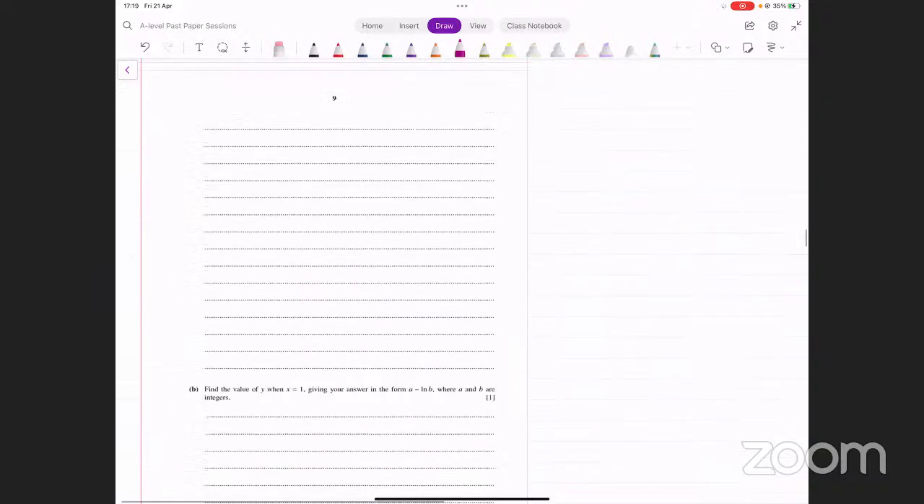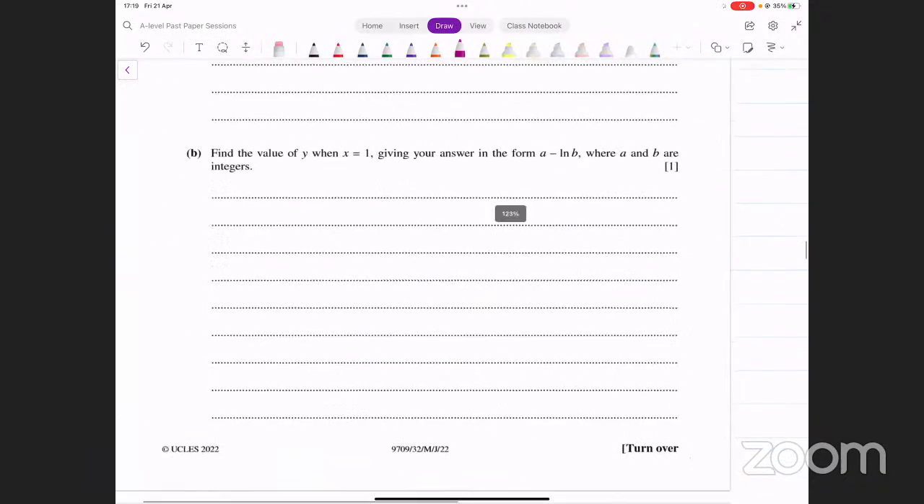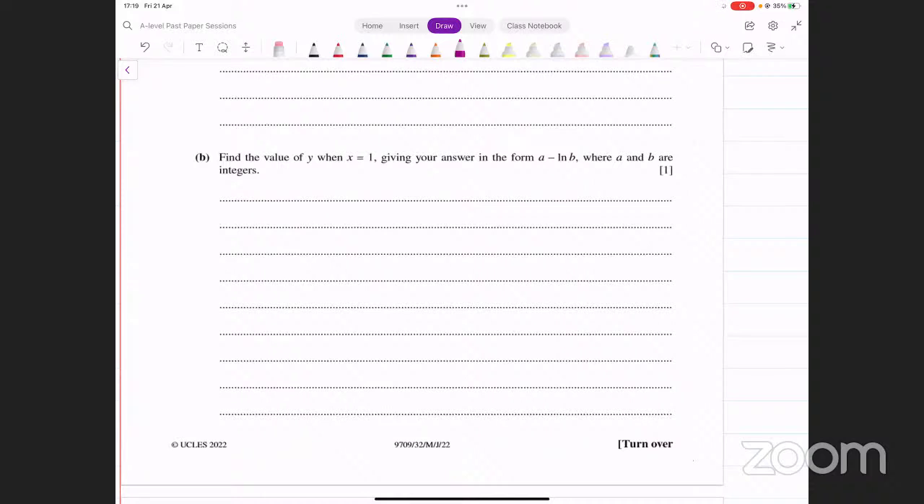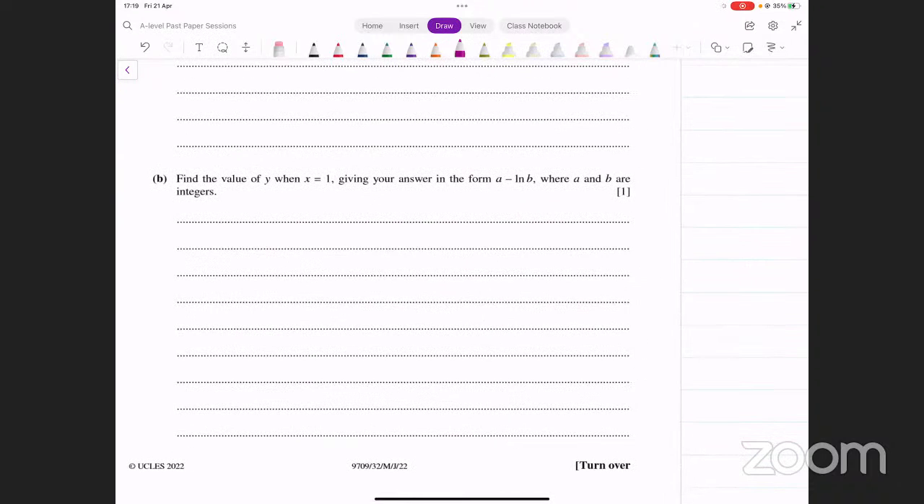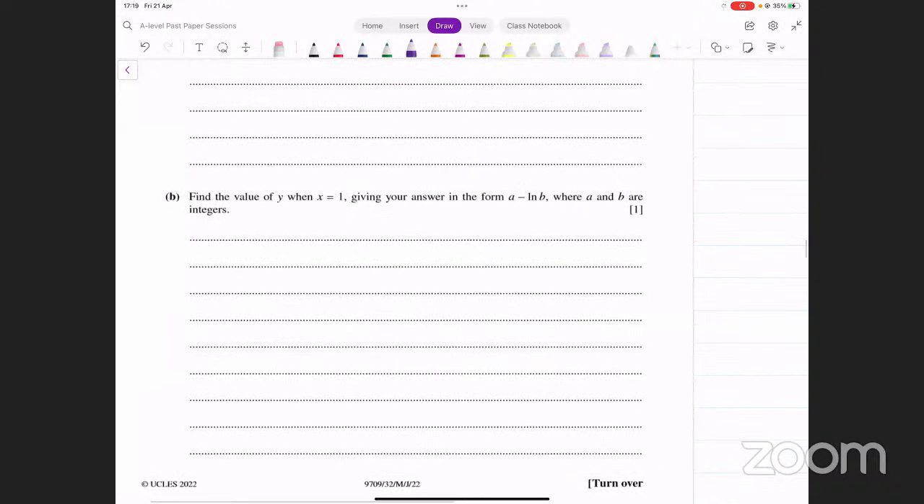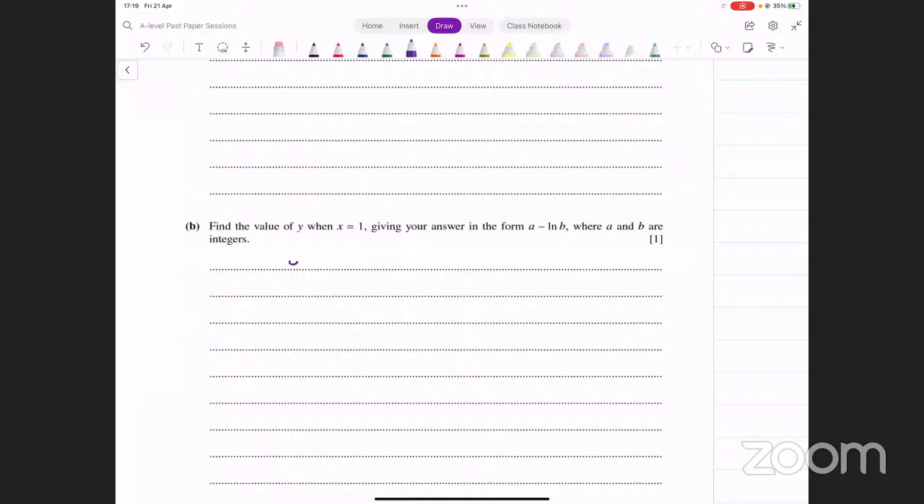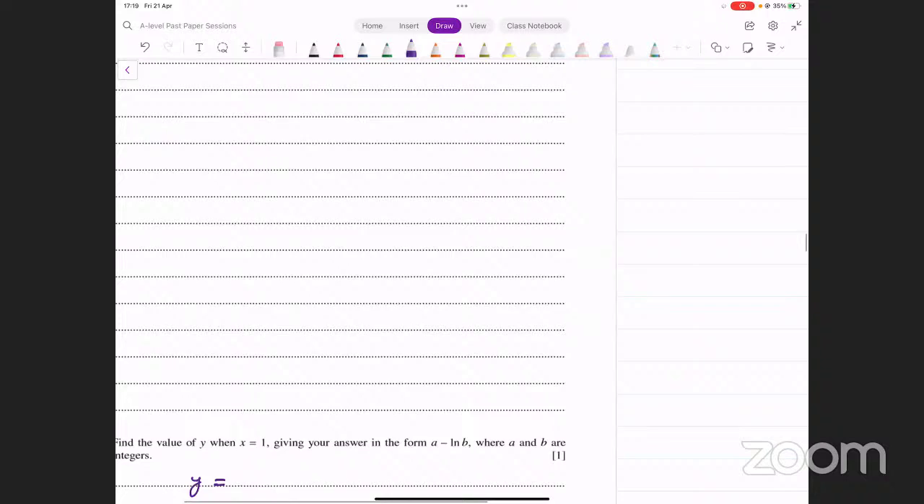Let's look at the next part now. Now it says find the value of y when x equals 1, giving our answer in the form a minus ln b, where a and b are integers. Okay, now that doesn't look that difficult. आपके पास y in terms of x आ चुके हैं already. उसमें बस input करना है आपको.